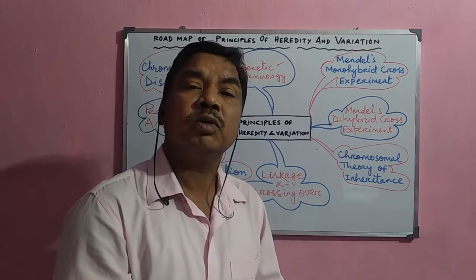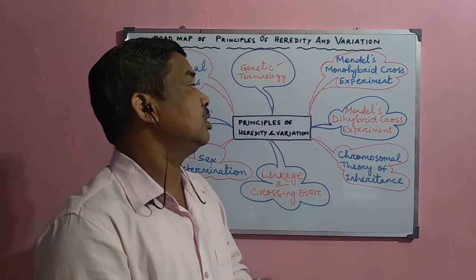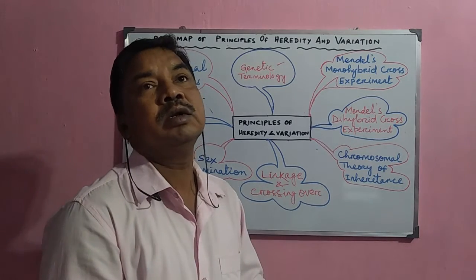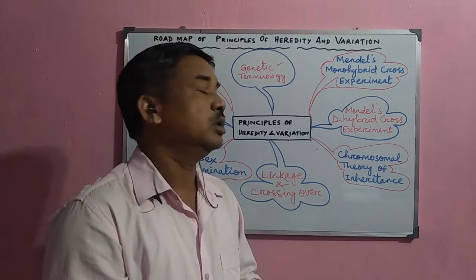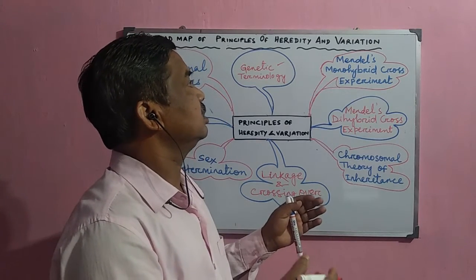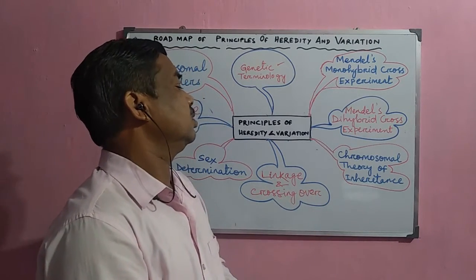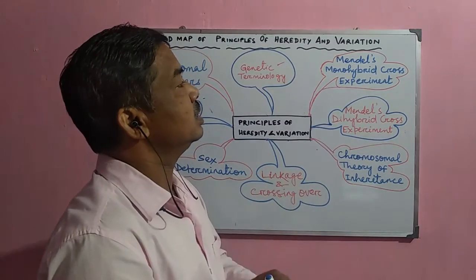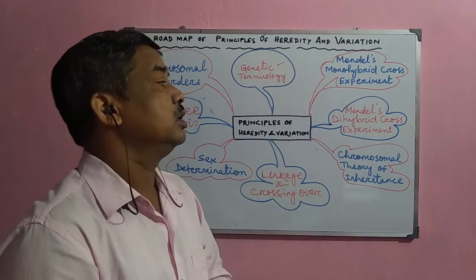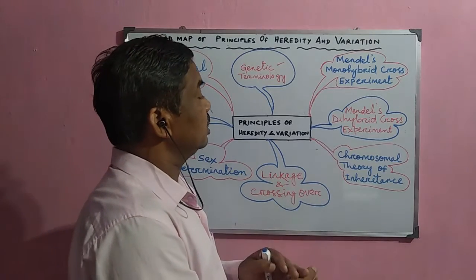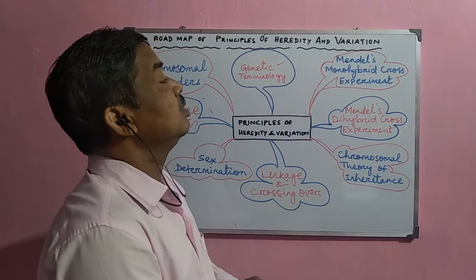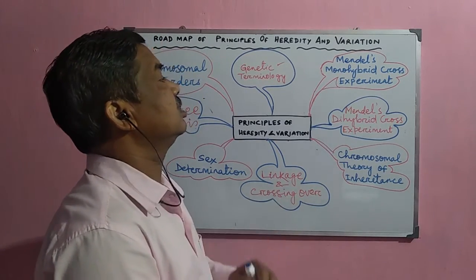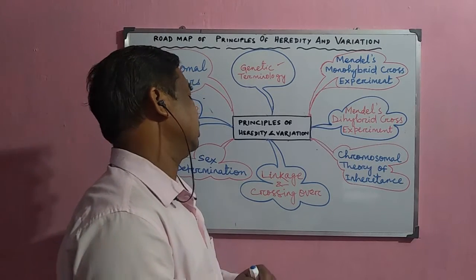Now next one, that is the chromosomal theory of inheritance. How the chromosomes and the factors of Mendel are very well equal to one another. So this chromosomal theory was related to Mendel's experiment, and it was more or less very similar to the factors or the genes as explained by Mendel.